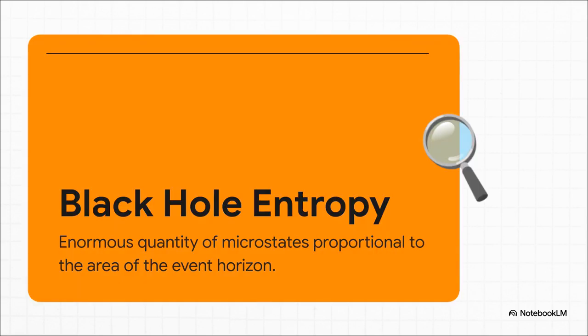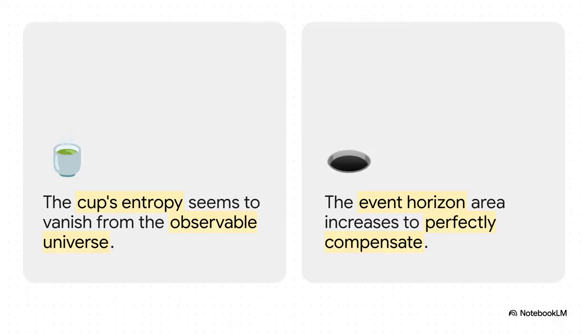Before we talk about that missing information, though, we need to get one thing straight. Black holes aren't just empty voids of space. They actually have entropy, and it's directly tied to their surface area. Now, classical black holes were originally thought to have no microstates, meaning they were supposedly completely smooth and featureless. But to comply with the laws of thermodynamics, they must actually be hiding an enormous number of internal states. In fact, the math shows us the entropy of a black hole is directly proportional to the area of its event horizon.